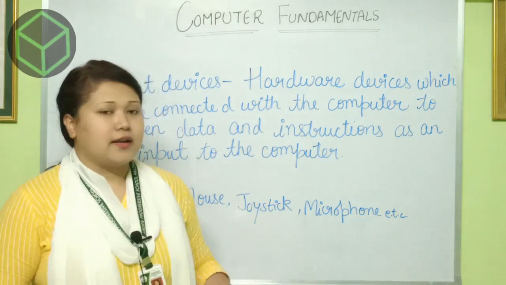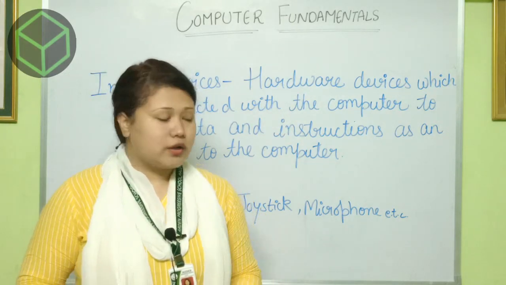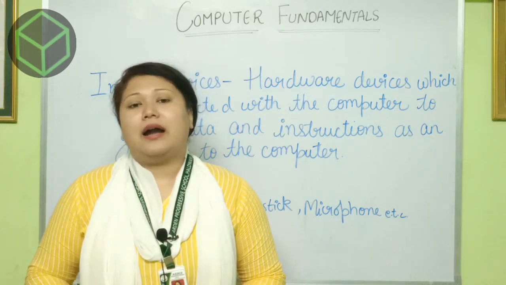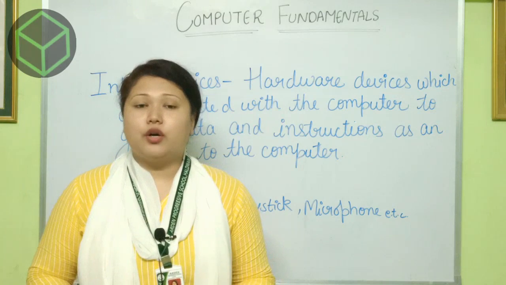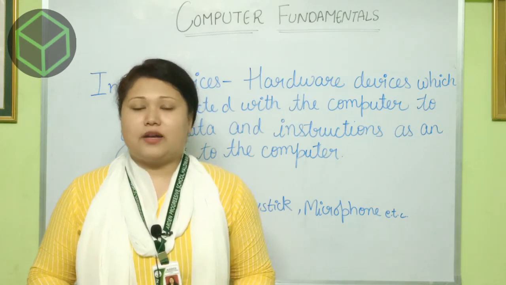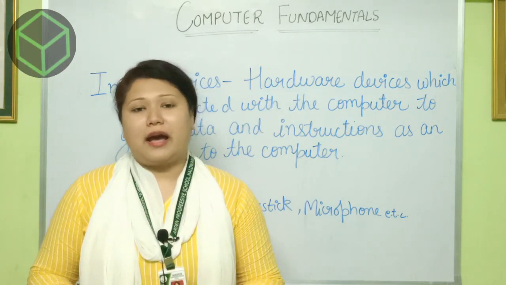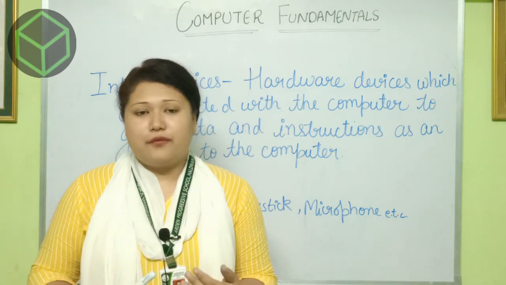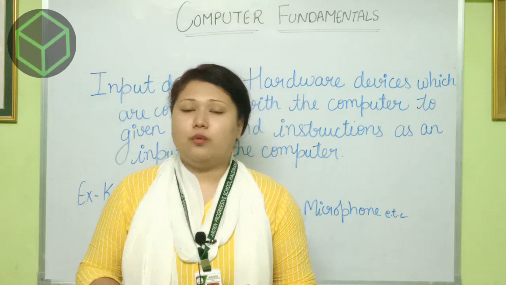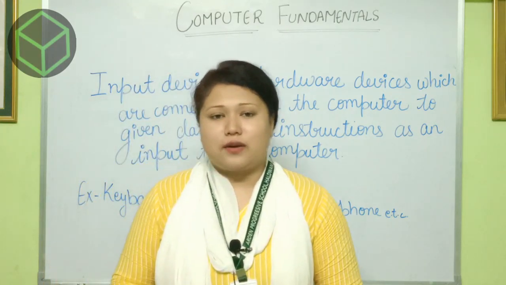Next is a joystick. Joystick is also a kind of mouse. And microphone, you can see here, is attached to my ID card, and this helps us to input any instruction. Like I am speaking here, this microphone is attached to my mobile phone or camera where my voice is recorded, so that my voice and my video combine together to form a proper video class, right?